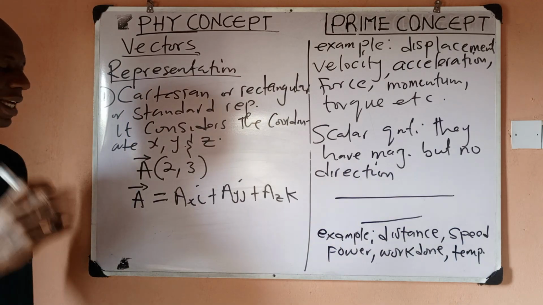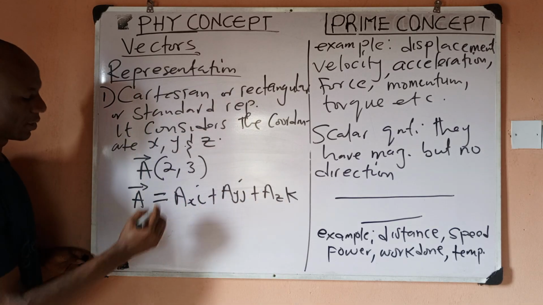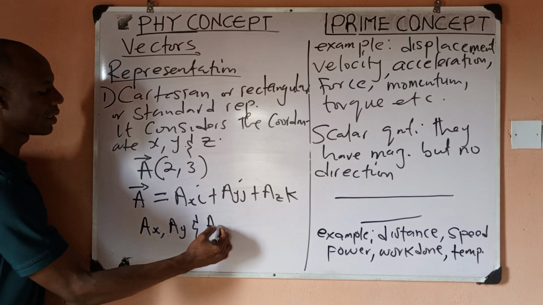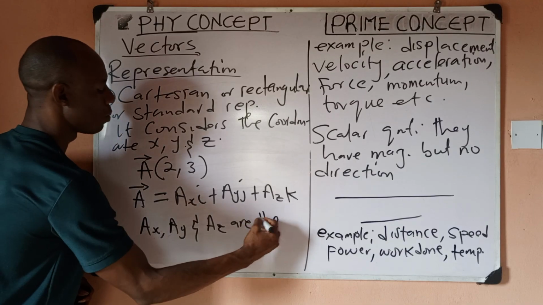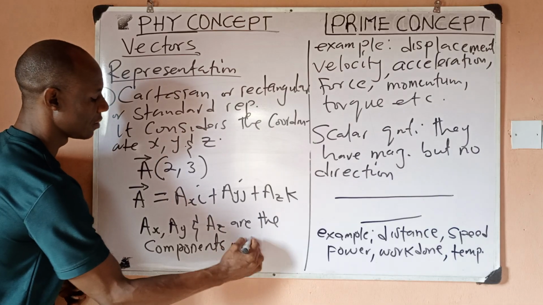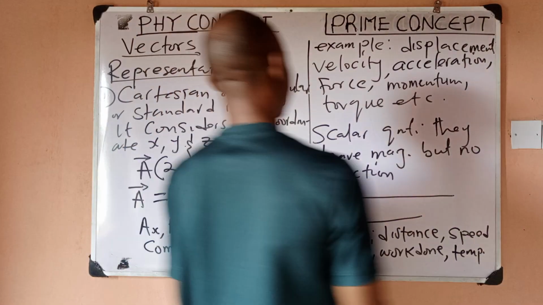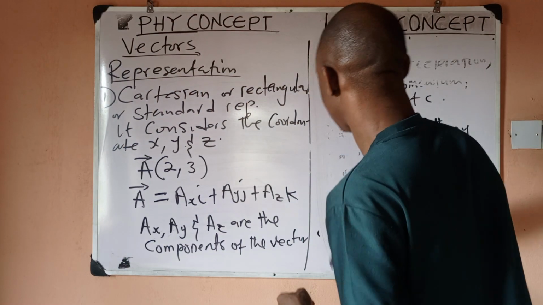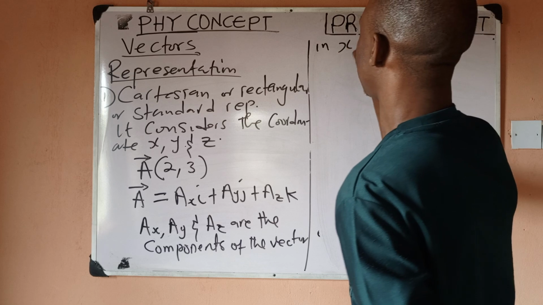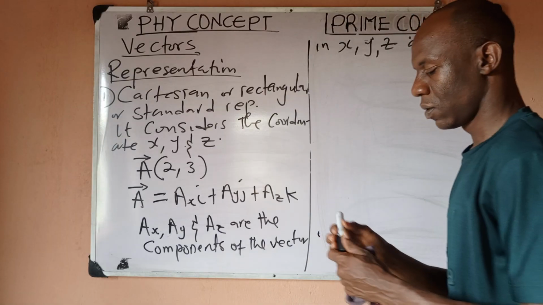And what does AX, AY, and AZ represent? AX, AY, and AZ are the components of the vector in X, Y, and Z axis, respectively. So that is it.